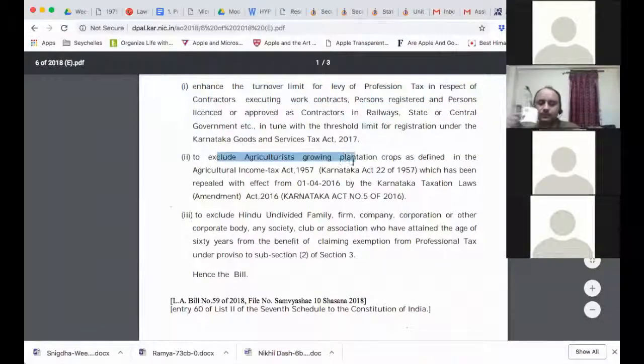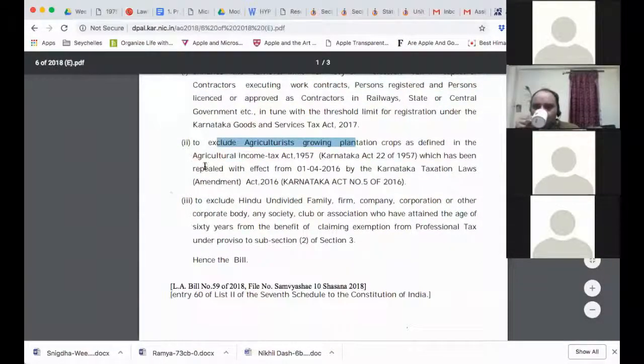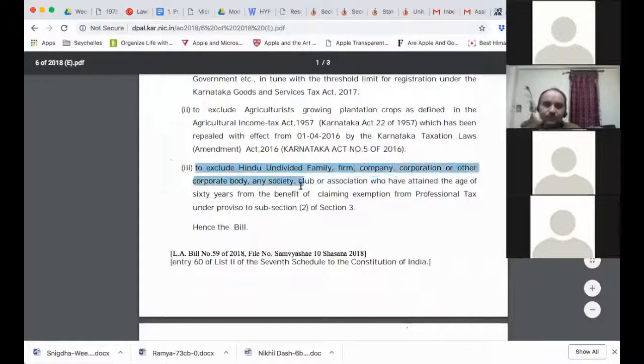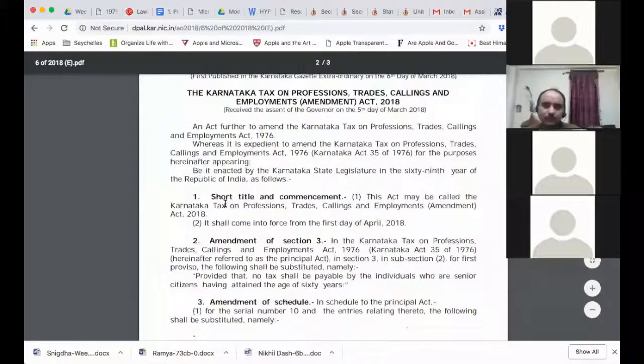Then they exclude agriculturalists. They also exclude Hindu undivided family, firm, company or other body, and those who have attained the age of 60 years from claiming exemption. So it is excluding those who have attained 60 years.